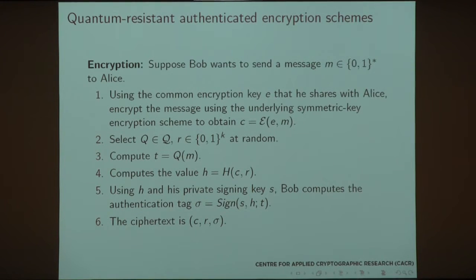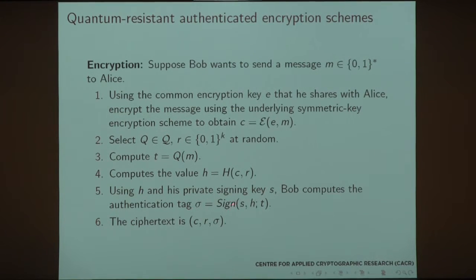Okay, now suppose Bob wants to send a message to Alice. So he takes the message and, using the common encryption key E that they have shared or somehow exchanged, encrypts the message under the underlying symmetric key encryption scheme in this way. Then he's going to select the queue at random, map the message to randomness, compute this value H using H and his private signing key. Bob computes the authentication tag, and this is the ciphertext.